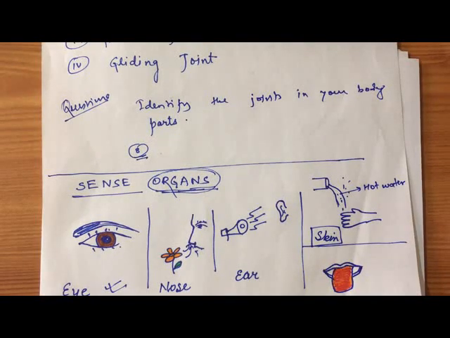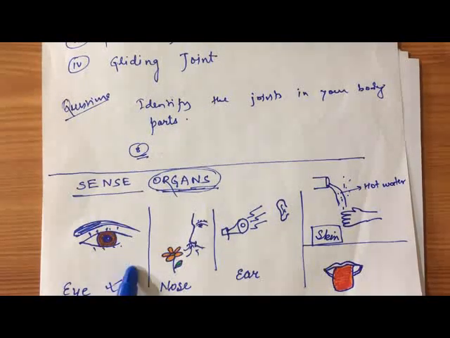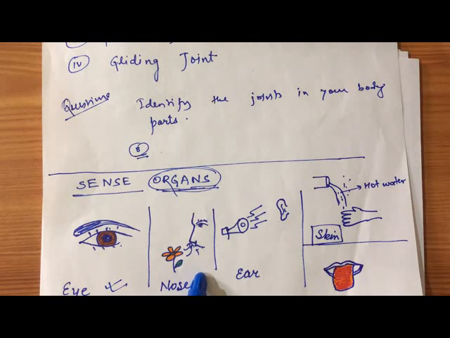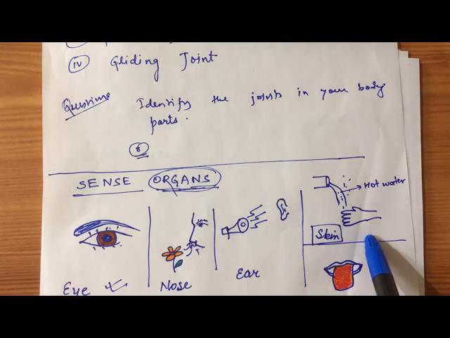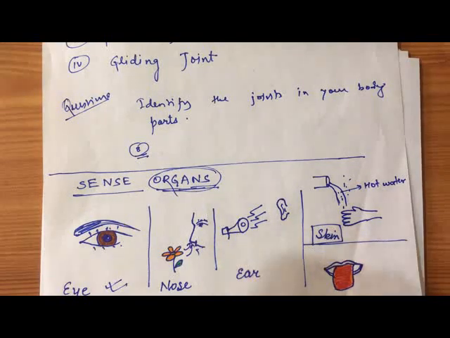The eye senses vision, the nose senses smell, the ear senses sound, skin feels touch, pressure, temperature, etc., and the tongue is used to sense taste.